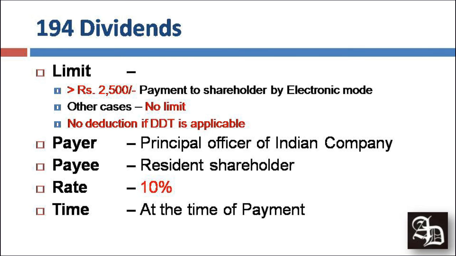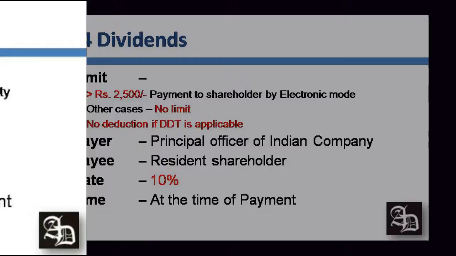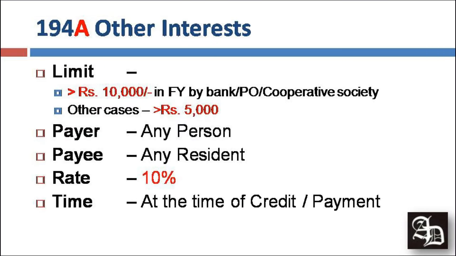Whenever the DDT, that means dividend distribution tax, is paid by the company under section 115O, then there is no requirement of deduction of tax. In any other case, if a payment of more than 2,500 is made to a particular shareholder, then the payer, that means the Indian company, needs to deduct the tax, and the payee in this case will be a resident shareholder, and the rate of deduction of tax will be 10%, which should be deducted at the time of payment of such dividends. Next we talk about 194A, which is TDS on interest other than interest on securities.